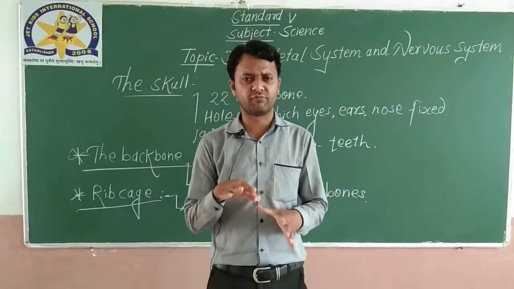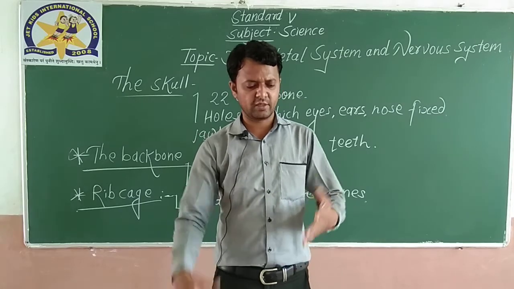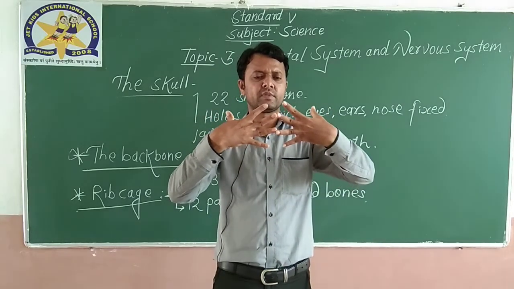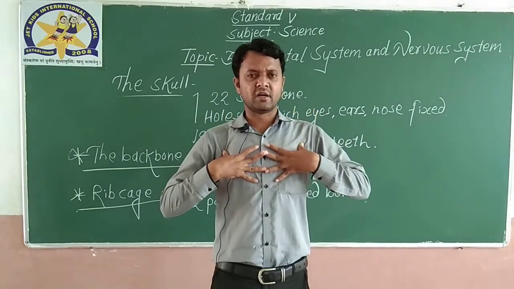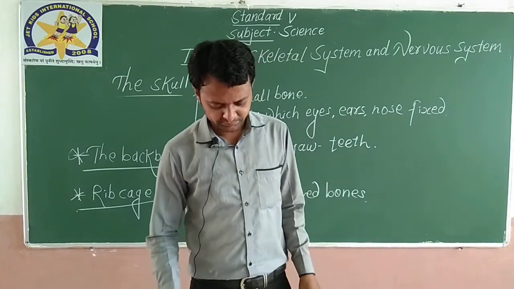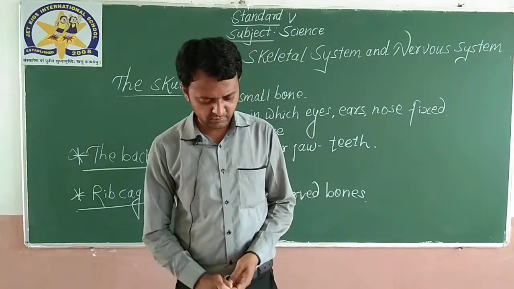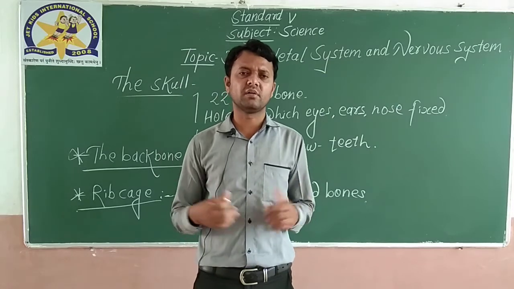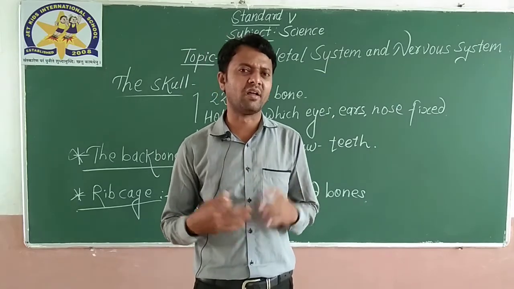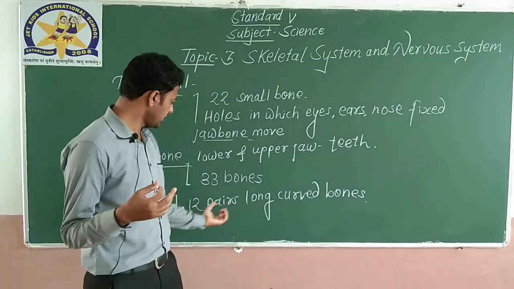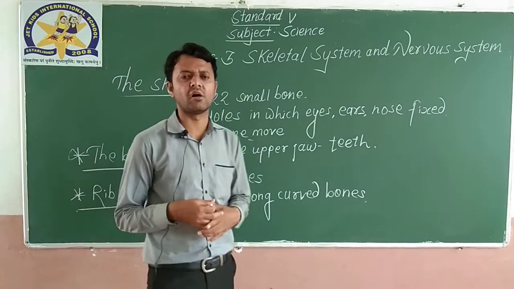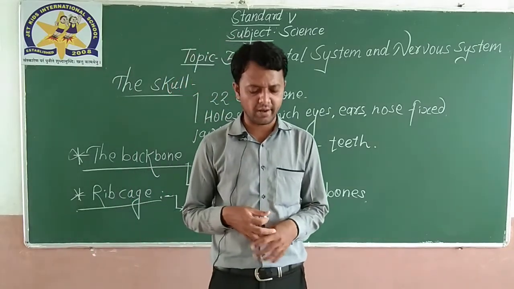They are curved, they are not straight. Obviously, they are present in this position in the chest, the rib cage. And these curved 12 pairs are called ribs. These 12 pairs of long and curved bones are called ribs.